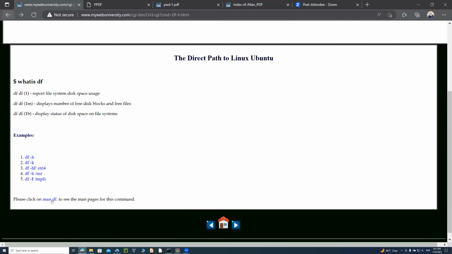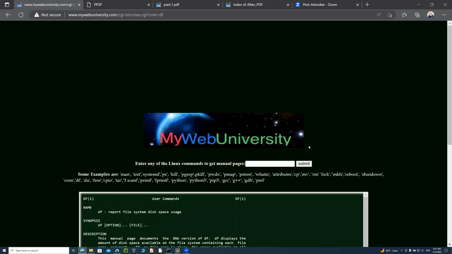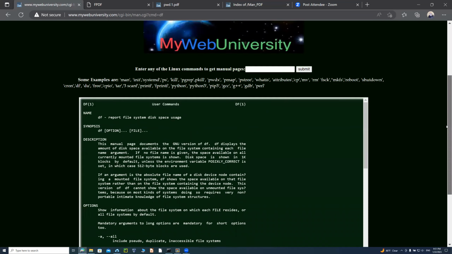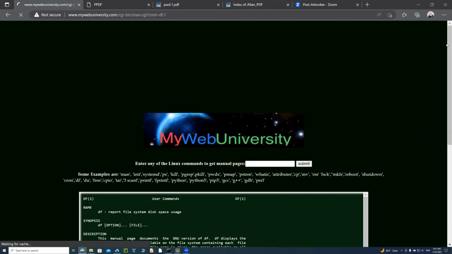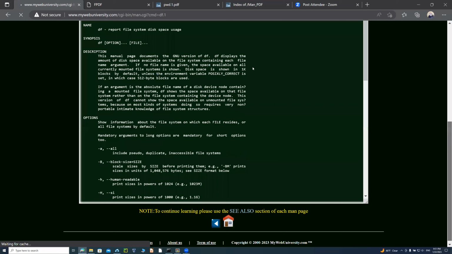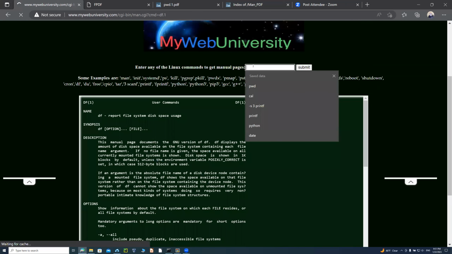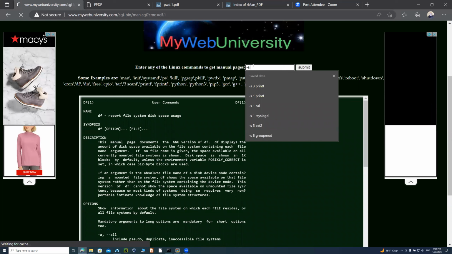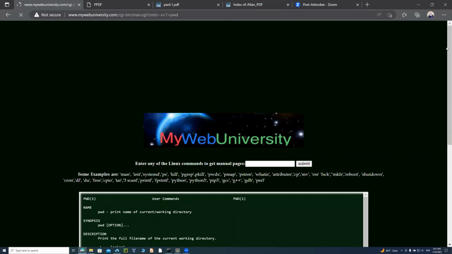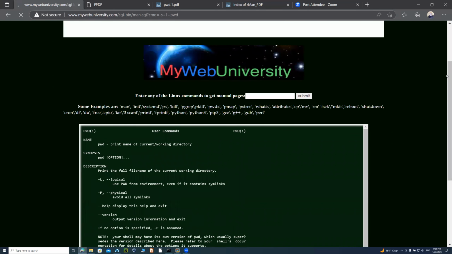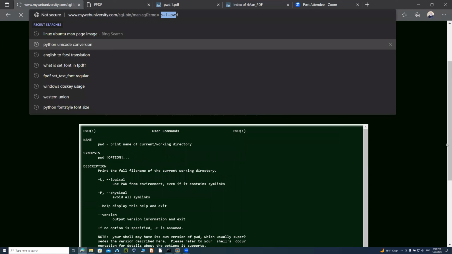Similarly, if you look at the man pages for df -h, notice that you have a section for man pages here, where you can type in any command like df.1. That would produce the same output that was there, whether you type it like that, or you just say -s section 1 and the df, or pwd. Whatever command you do, if you do section 1 for pwd, as you can see that I did section 1 for pwd, it shows up here.